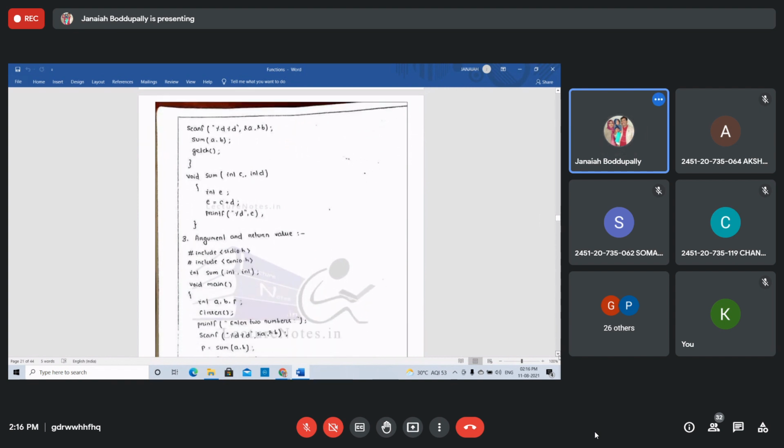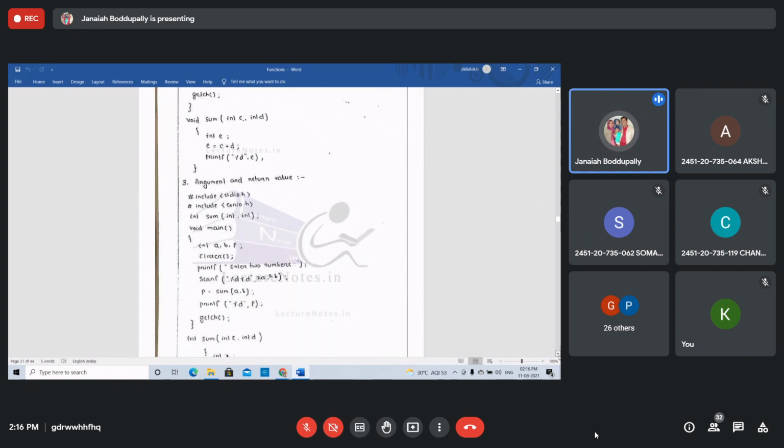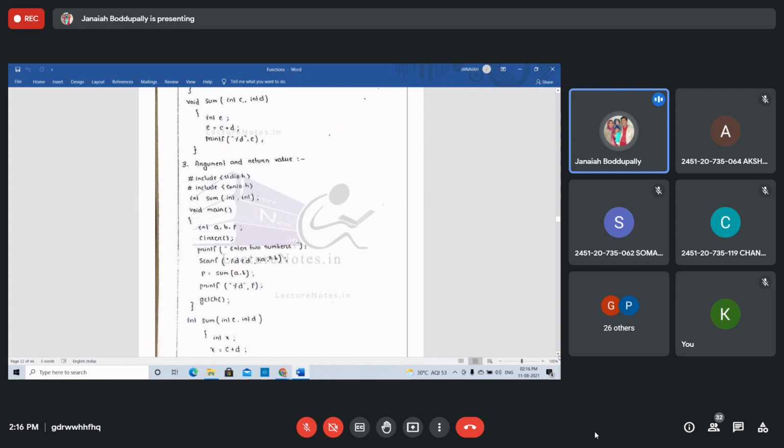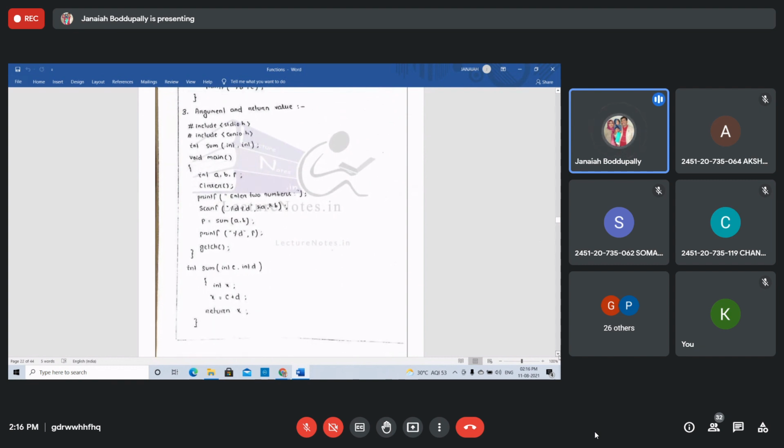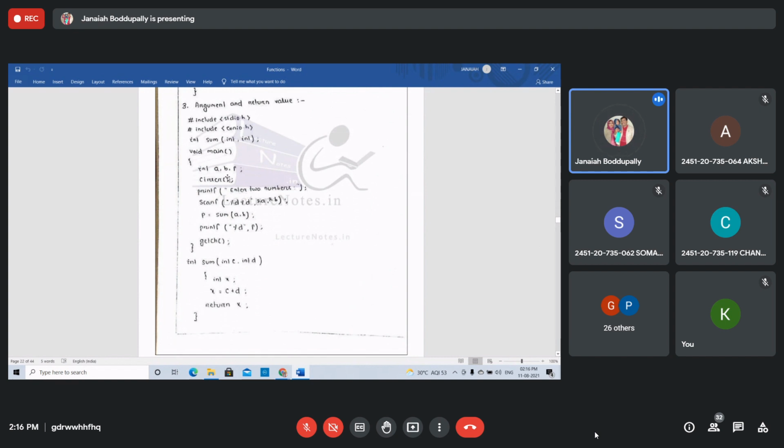Here, arguments and return value, the third type, or rather the fourth. This is actually the fourth type, with arguments with return value. See the example. Int a, b, p. This is called the function sum of a comma b. We are passing arguments, that's why int sum, int, int. That's it, with arguments with return value.